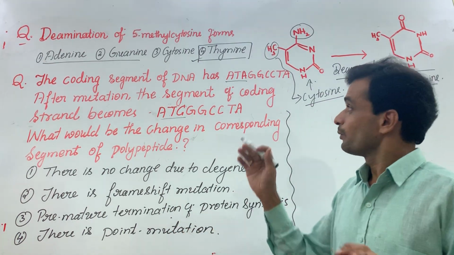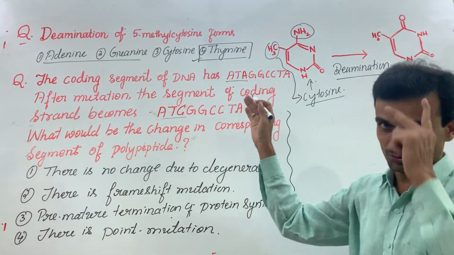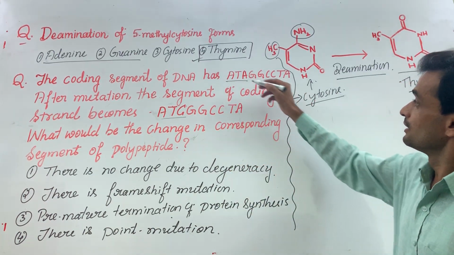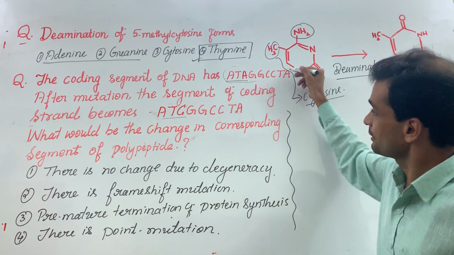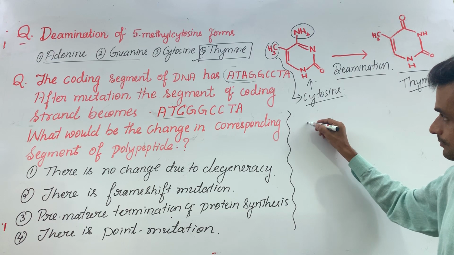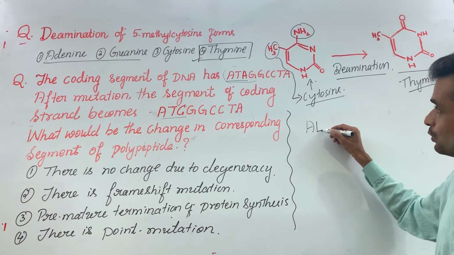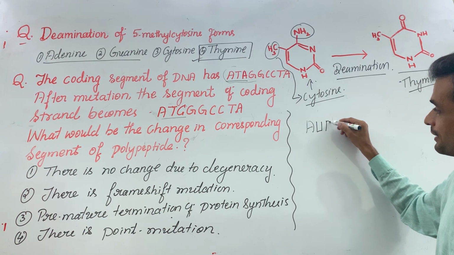So when the mRNA is synthesized, what change will be there? First you think from that side. If the mRNA is synthesized from this DNA, the RNA will have A, U, A, correct?